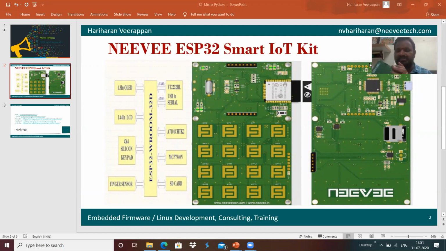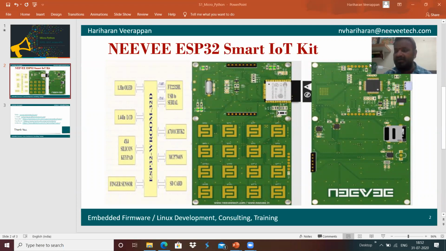Yeah. Here, this is the kit. We have the kit which is shown on the image. This is the kit that we have developed over here, which includes the ESP32 and debugging and the serial consoles, with the keypad interface, and it has the RTC, GPS and fingerprint sensor for connectivity connectors over here.